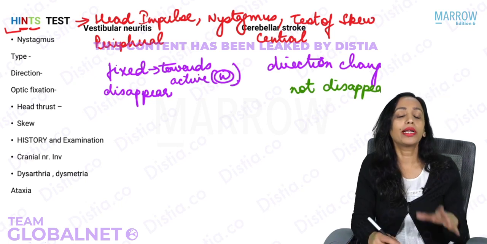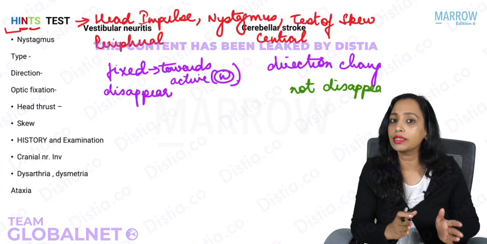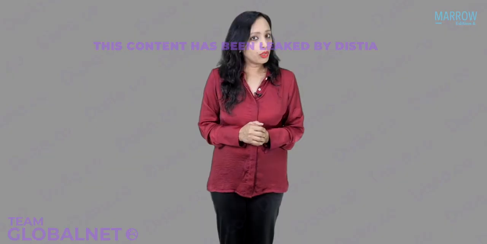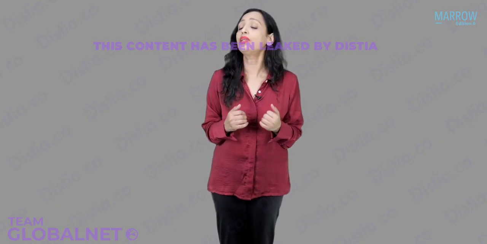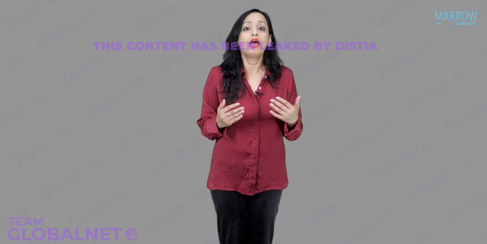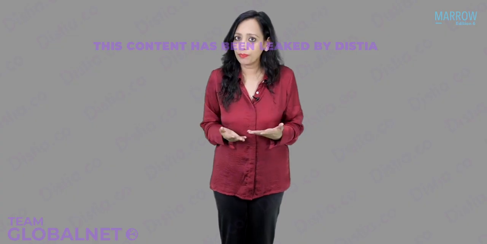So now let us quickly have a look at how the nystagmus of a peripheral origin, of vestibular neuritis, and how that of central origin appear. Before you see the video, how the nystagmus of BPPV or of vestibular neuritis appear.